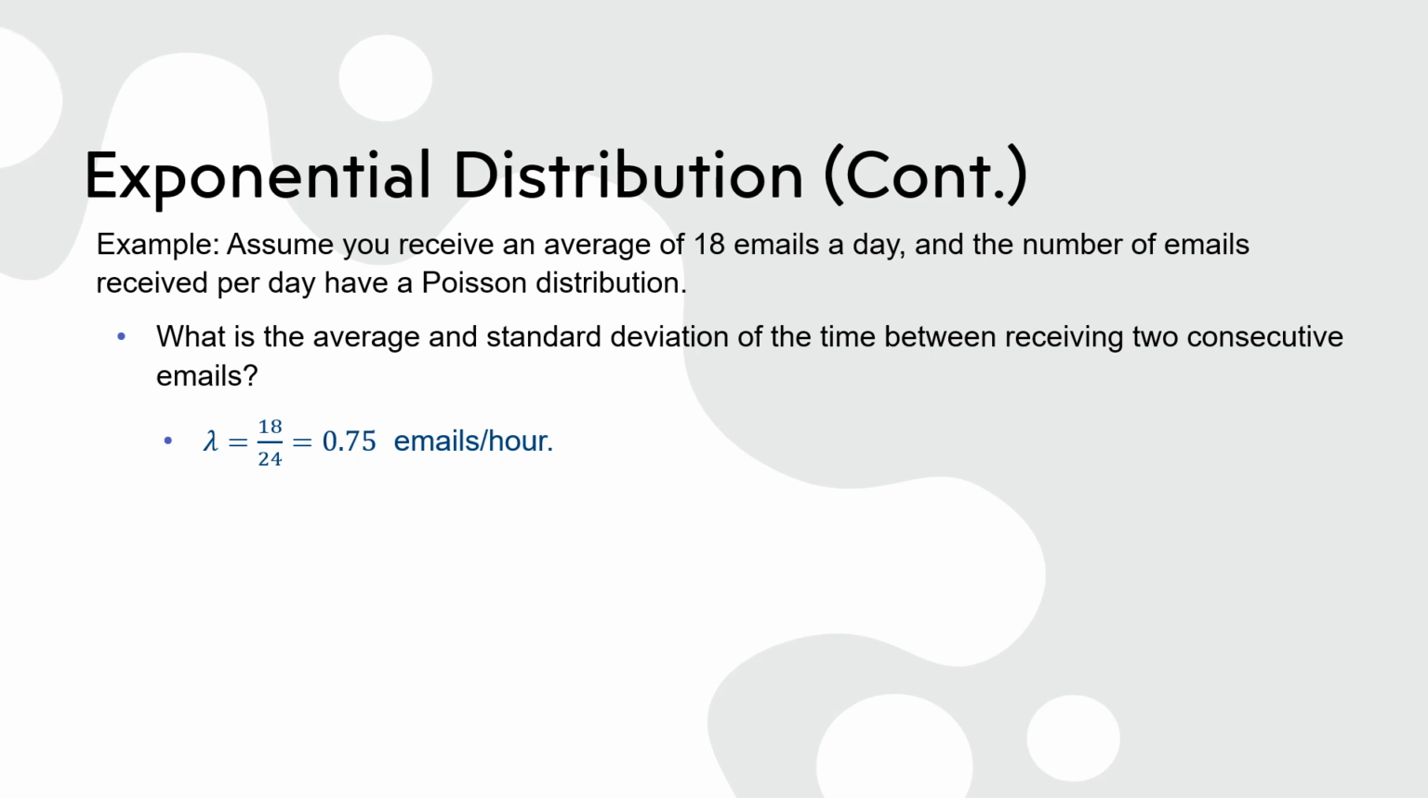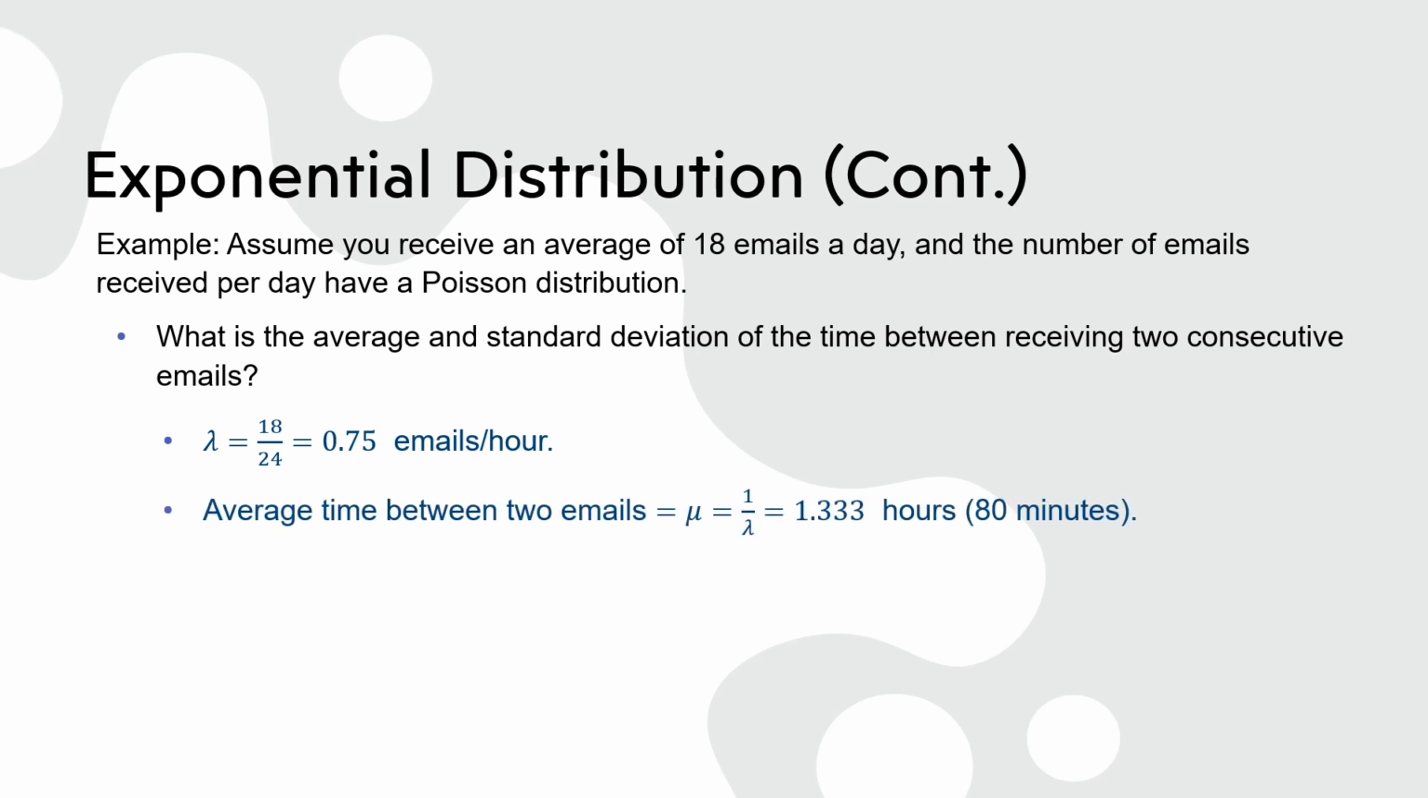Given that the average number of emails received in one day is 18, the rate parameter, lambda, for the time between emails per hour is 18 divided by 24, which is 0.75. The average time between emails is 1 over lambda, which is 1.33 hours. So, the average time between emails is about 80 minutes. For the standard deviation of time between emails, it's the same as the mean for an exponential distribution. Hence, the standard deviation is also about 80 minutes.